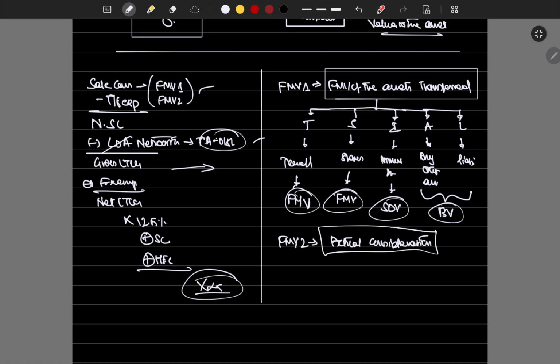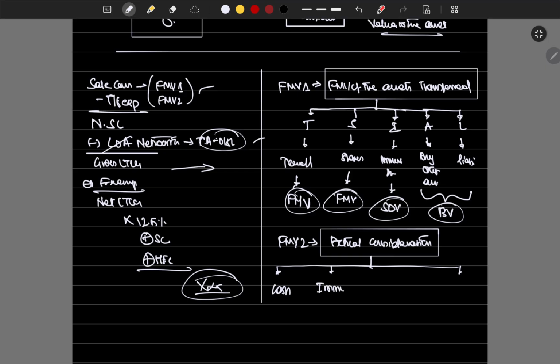This is the consideration we are receiving for the undertaking sold. What could be the consideration we'll receive? We'll receive cash. We'll receive any immovable property, which is going to be at STV, and then we'll have any other non-monetary assets.